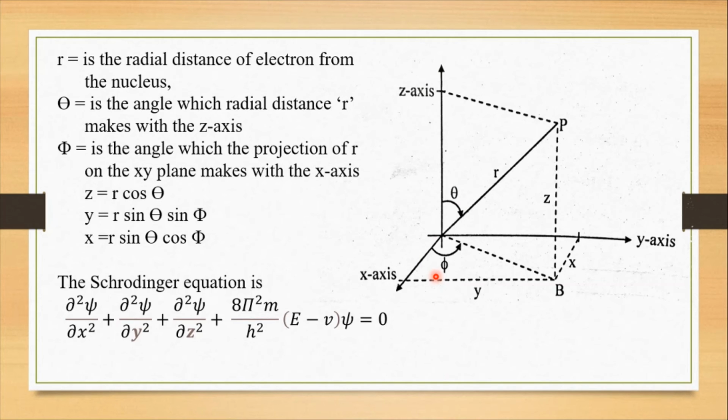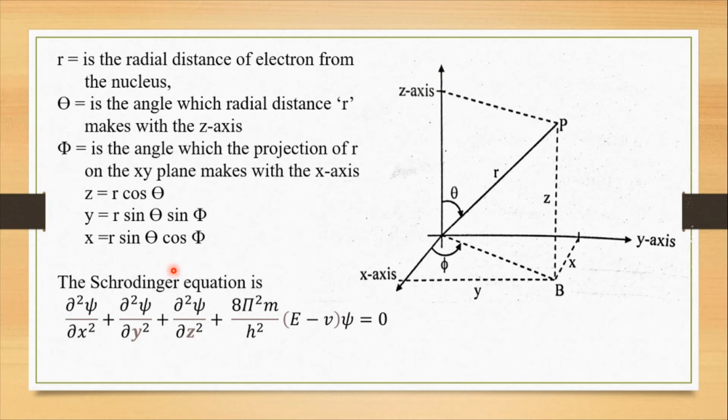So z is equal to r cos theta, y is equal to r sin theta sin phi, x is equal to r sin theta cos phi.